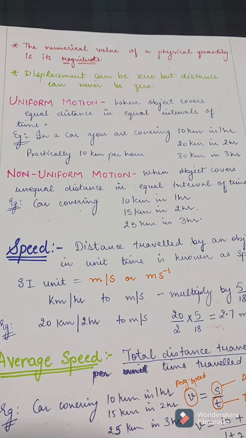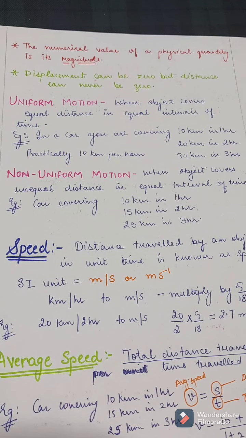Whereas in non-uniform motion, the object covers unequal distances in equal intervals of time, right? So here you are covering 10 kilometer in 1 hour, 15 in the second hour, and 23 in the third hour. So this is a non-uniform motion. Practically there are mostly non-uniform motions and uniform motion is very rare.